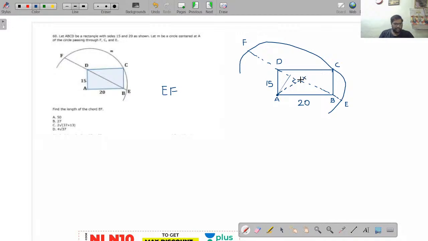Right? No, it's not 50. Now see here, A is the center of the circle. I have drawn a perpendicular from the center of the circle onto the chord. Now this perpendicular will divide the chord into two equal halves. That point we have seen yesterday. Right? Now observe here, AX length will be 12 for sure.